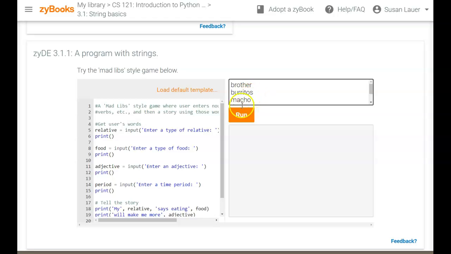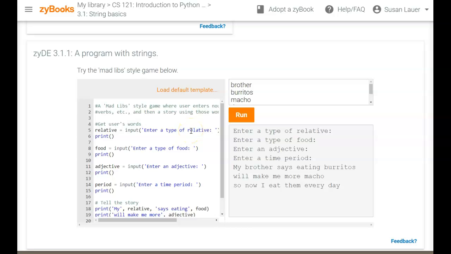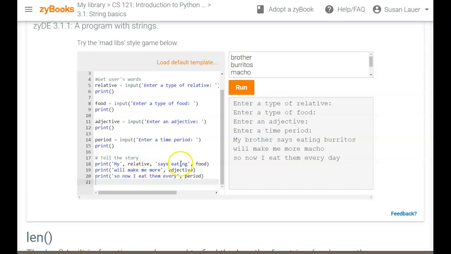So you put in these different things, and when you run it, it's going to enter a type of a relative, and it's going to print it out. And enter, skip a line, go to the next line. So instead of putting a backslash in, they did a free print line in here. And then it's going to enter a type of food and go to the next line and enter an adjective. So you can see here, just like the Mad Libs were done originally in the 50s. And I think the first ones I saw were in the early 70s. So when you spit this out, it puts those variables in.